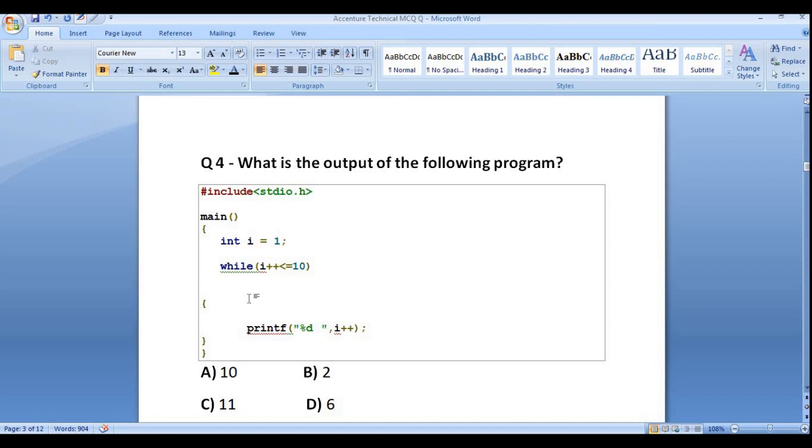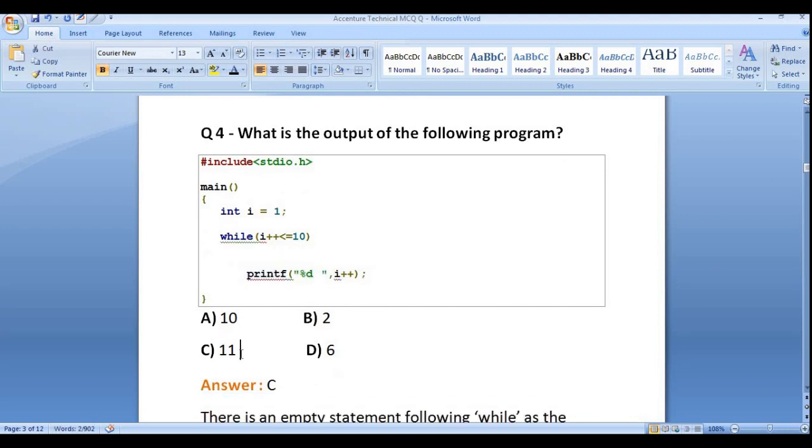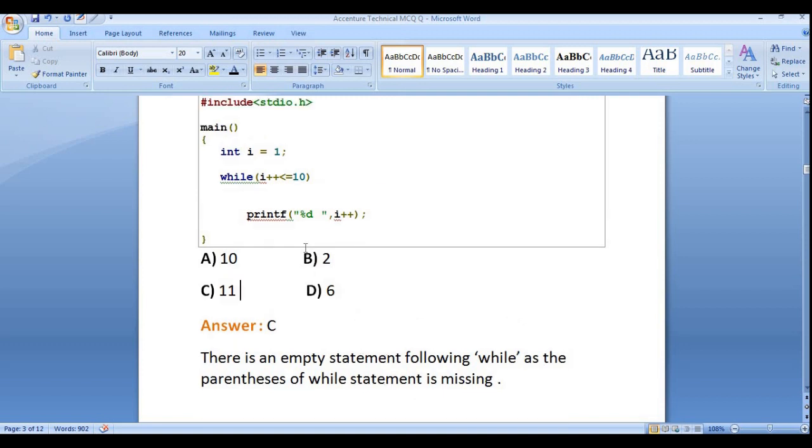But as the print statement is not inside the while loop, it will simply print the final value. So the answer will be 11. There is an empty statement following while, as the parenthesis of the while statement is missing. That's why it will print the value of i only once.